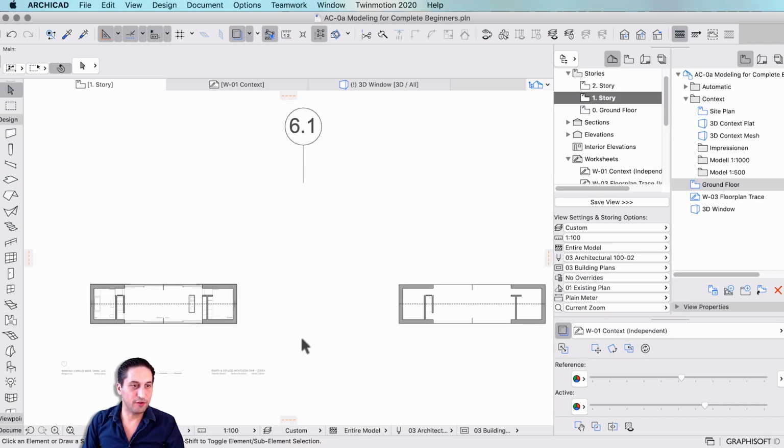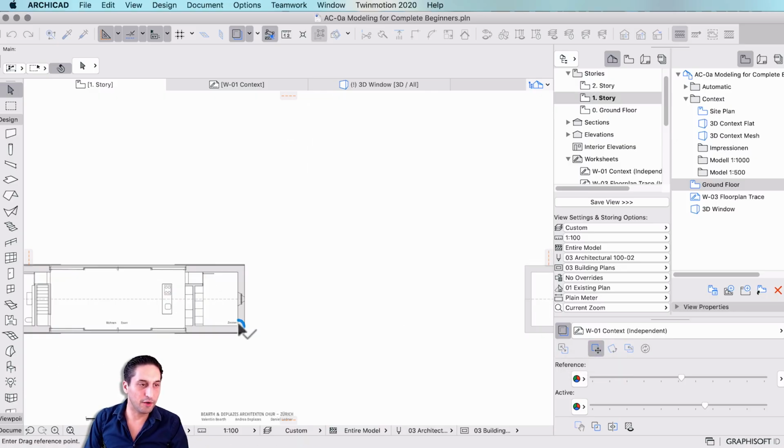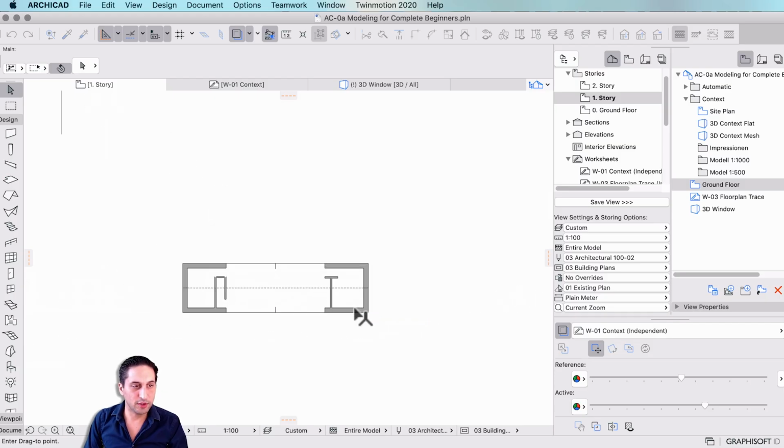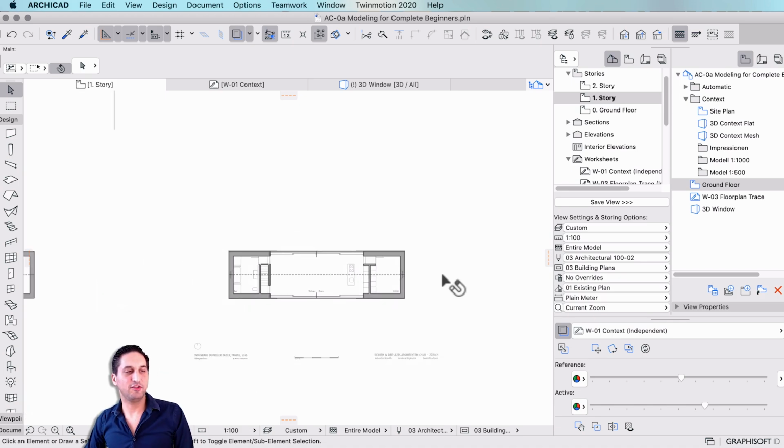Here you get to see how the trace reference is working on the left side. We don't have it on the right side. For that, I would like to teach you how to move or drag the reference by using the drag reference button right here. Then I pick it up from the inner corner of the space, and then I push and move it over to the right side, the inner corner of that same space. What I've done is essentially move the worksheet to where we want it. When I click on refresh, it'll just go back to where it was.